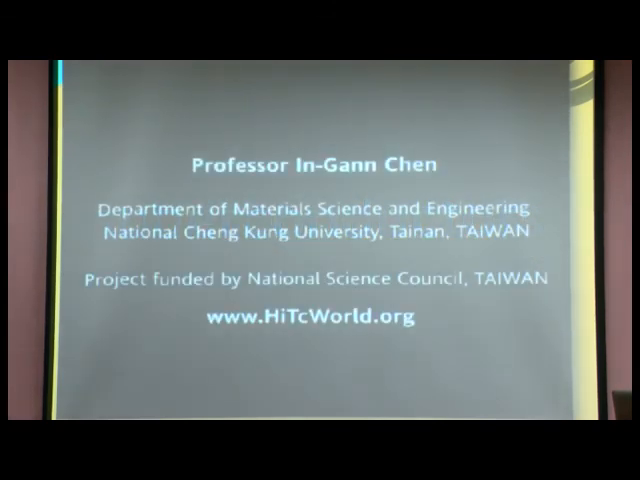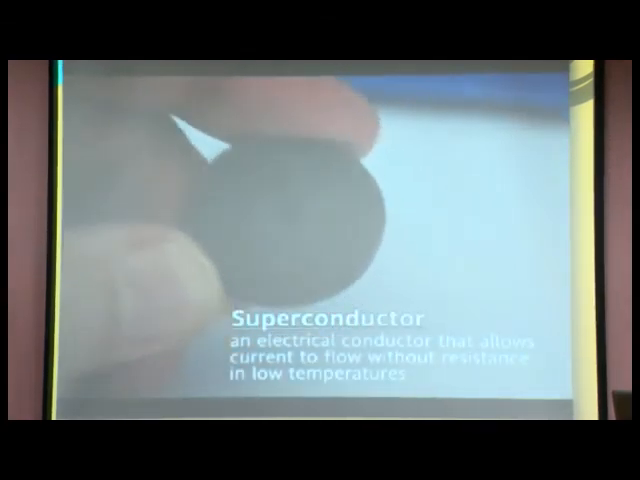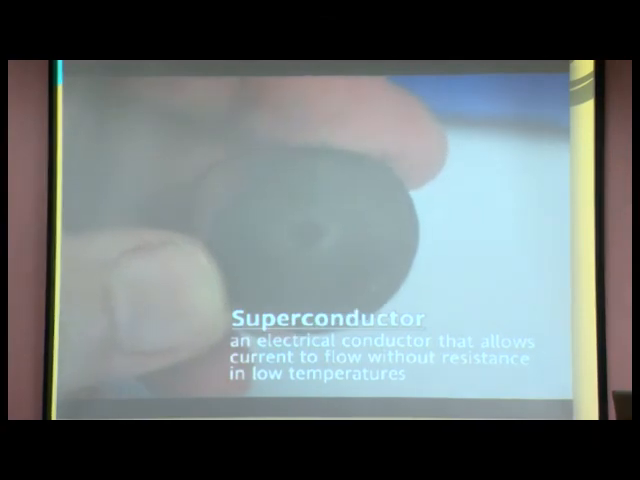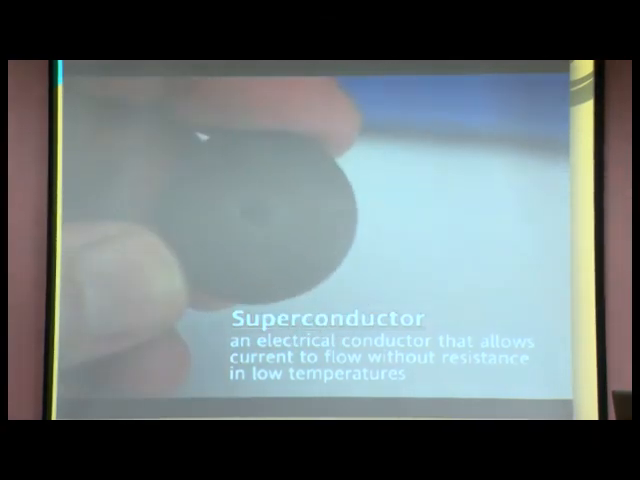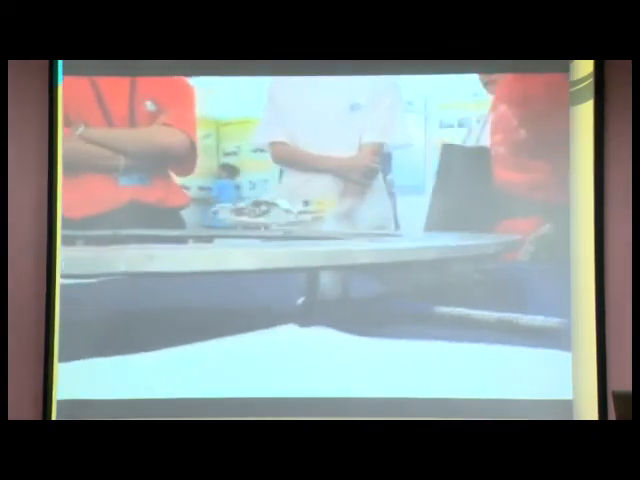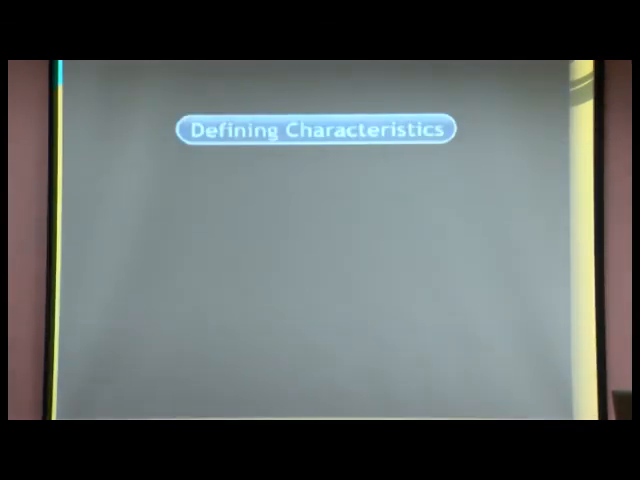Professor Ingan Chen from Taiwan has explained how the superconducting magnet works. So, this circular disc is nothing but a superconductor. Look at here how this vehicle is floating over the rails with the phenomenon of magnetic levitation. Now, we have to define the characteristics of the Meissner effect.